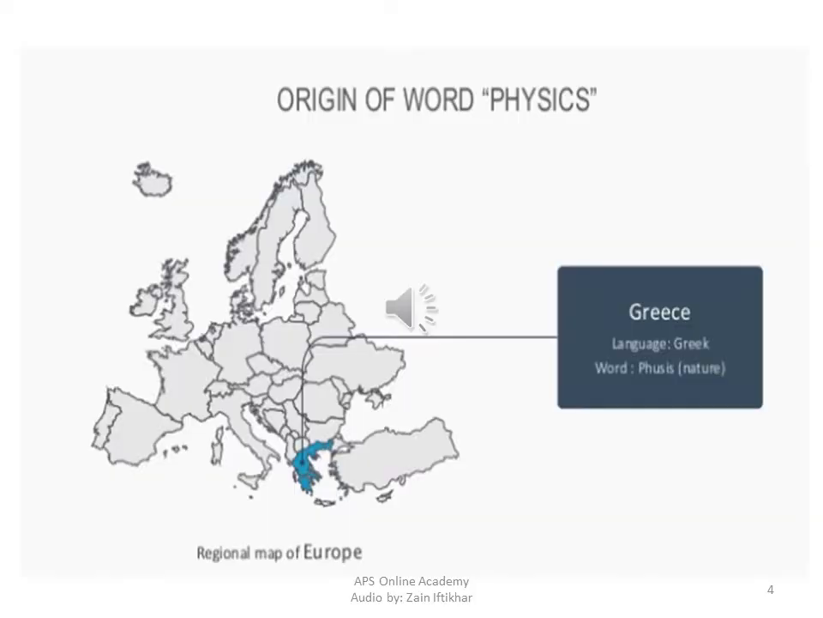Coming towards the origin of the word physics. Physics is basically a Greek word. You can see on the map, Greece is located in Europe, and it means nature. That's why under the scope of physics we study the phenomena happening in nature.